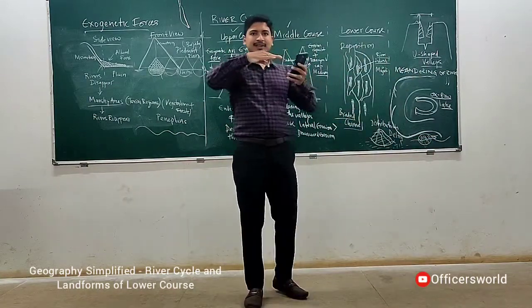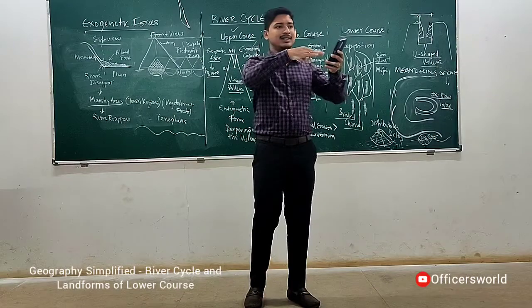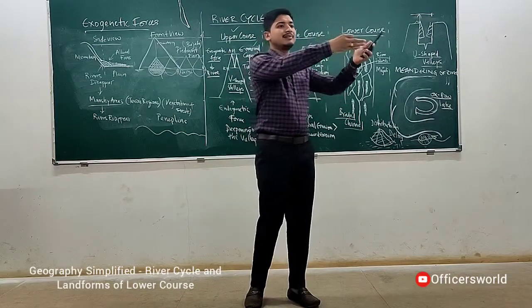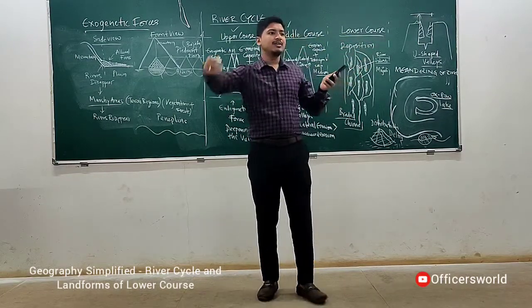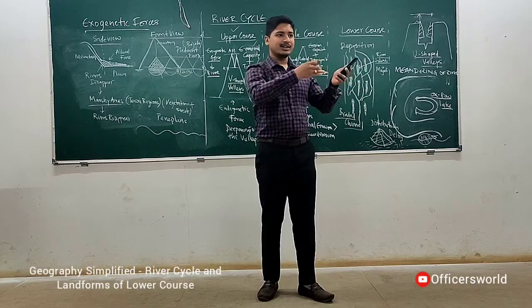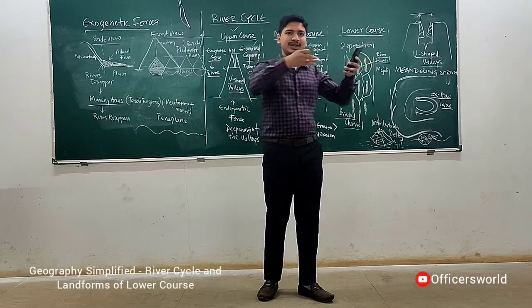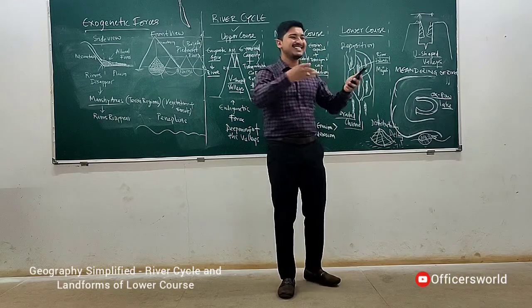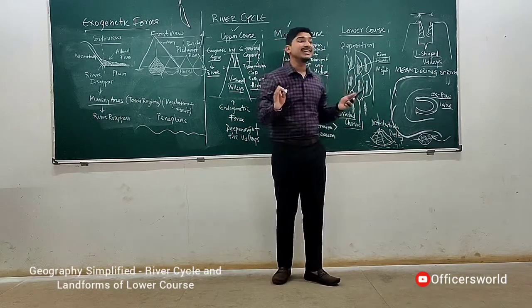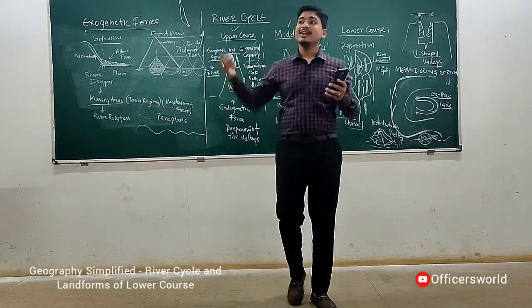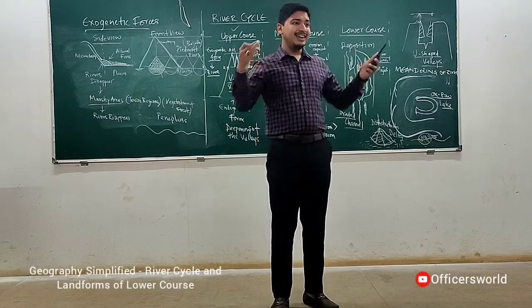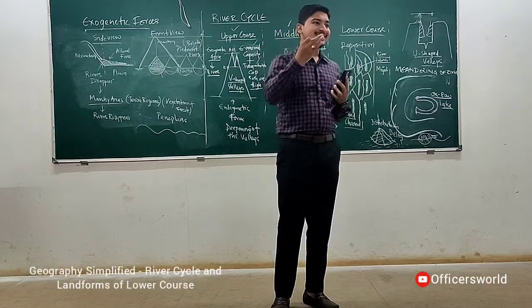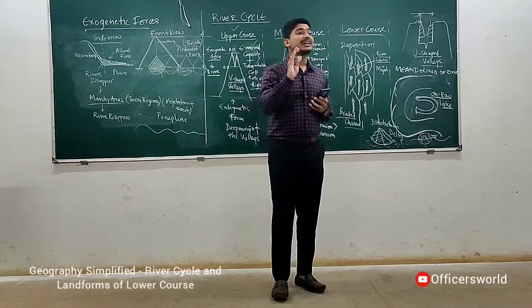The river is coming, it is about to meet the ocean, but not the entire river is completely going. There is a big water body formed here. Understood? And the ocean water and the river water are mixing. It's called an estuary, where the river meets the sea and the salinity is not so much. It is called brackish water.